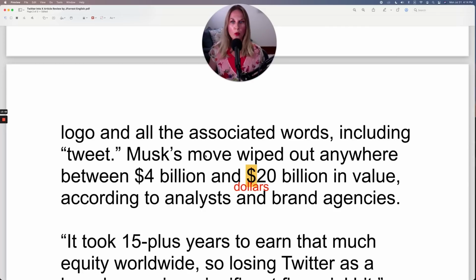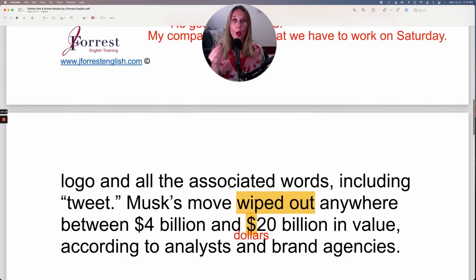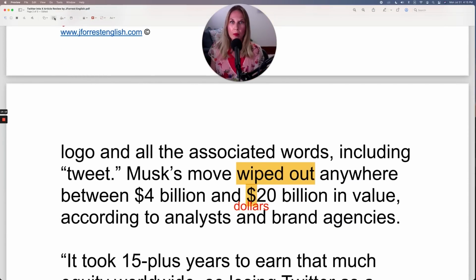Okay, his move, his strategic move. His move, this is simply saying what he's planning to do. Musk's move wiped out. Wipe out, this means to eliminate, but it has the feeling like it happened quickly. Oh, they wiped it out. They eliminated it. They got rid of it, and it happened quite quickly or dramatically. So his move wiped out anywhere between $4 billion and $20 billion in value, according to analysts and brand agencies.